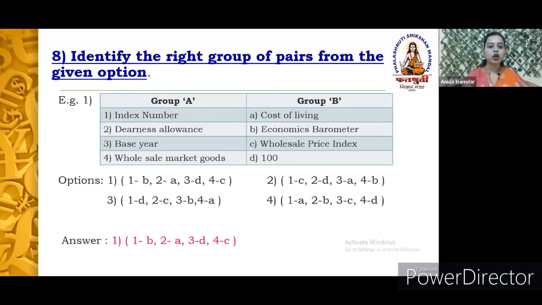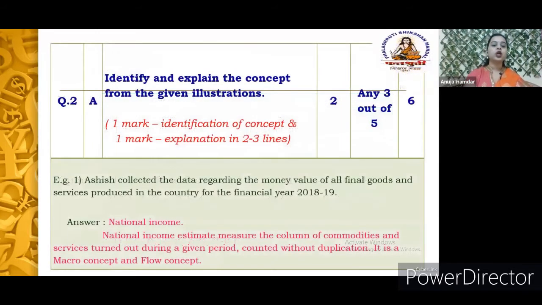Now let's come to question number 2. Question number 2 is obviously of A and B. So here question number 2A is what? It is nothing but identify and explain the concept from the given illustration. Here you will get options. You are supposed to write any 3 out of 5, where each illustration carries 2 marks. So 3 twos are 6. The total marks allotted are 6 marks.